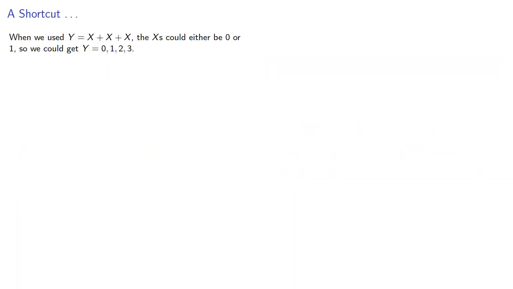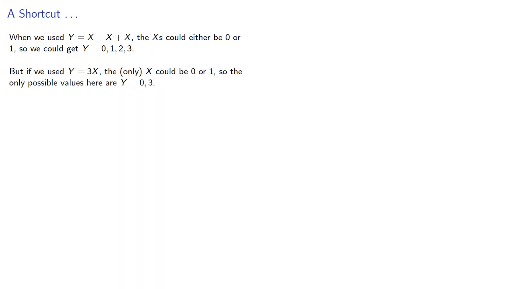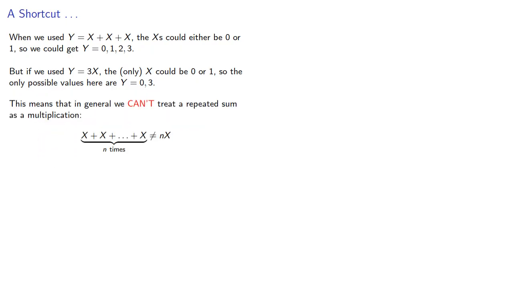When we used y equal the sum of the 3 x's, the x's could either be 0 or 1, so we could get y equals 0, 1, 2, or 3. But if we used y equals 3 times x, the only x could be 0 or 1, so the only possible values are y equals 0 or 3. This means that in general we can't treat a repeated sum as a multiplication.